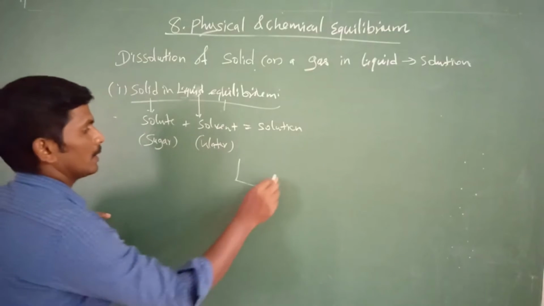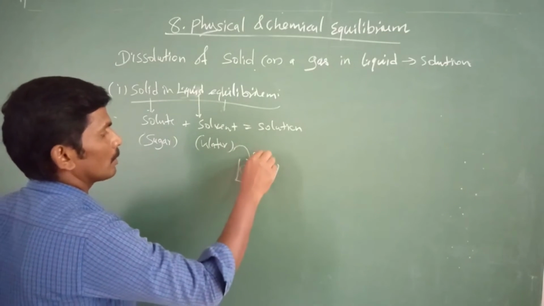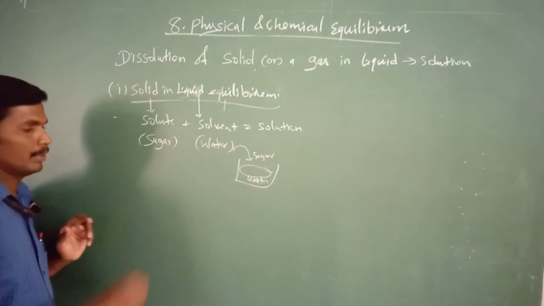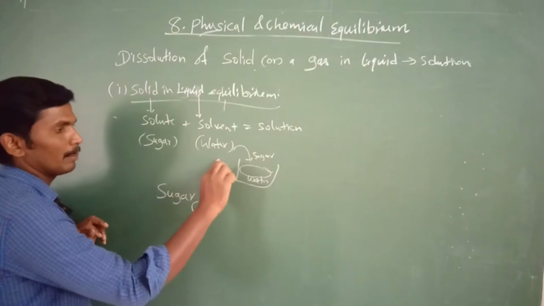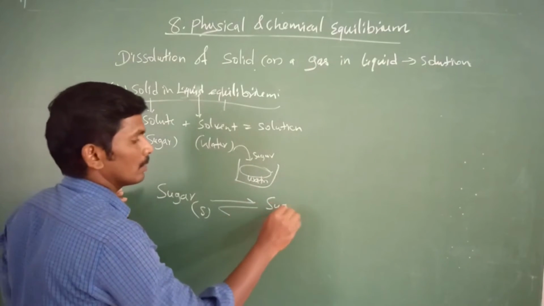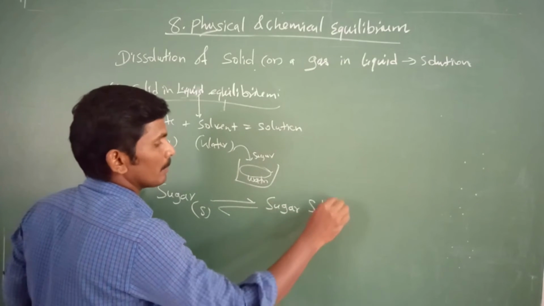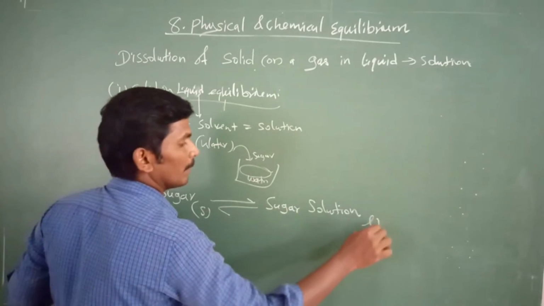So we consider the water and add sugar. What will happen? The solid sugar combines with the water molecules and becomes a sugar solution. So this is a solid, but this is a liquid.